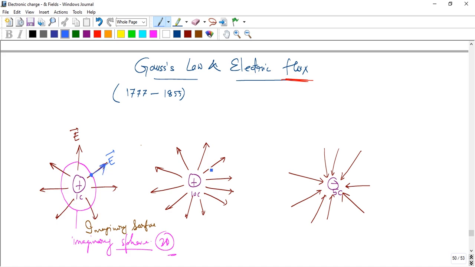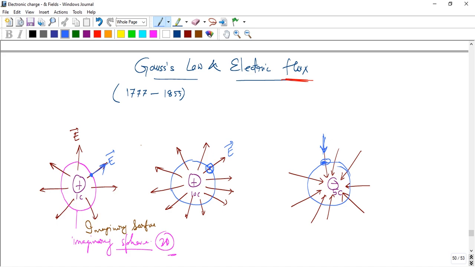And if I similarly draw another imaginary 3D surface, I see a similar concept, electric field piercing the surface and going in the outward direction. But the difference is here: electric field is obviously piercing the surface, but in the inward direction.